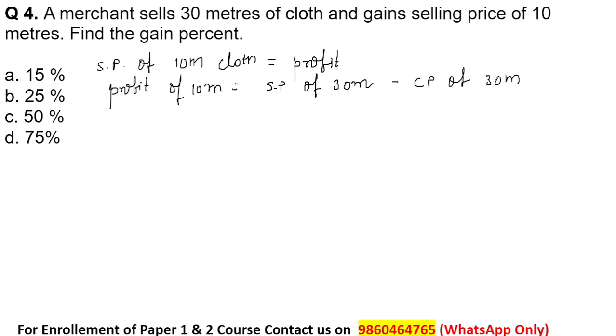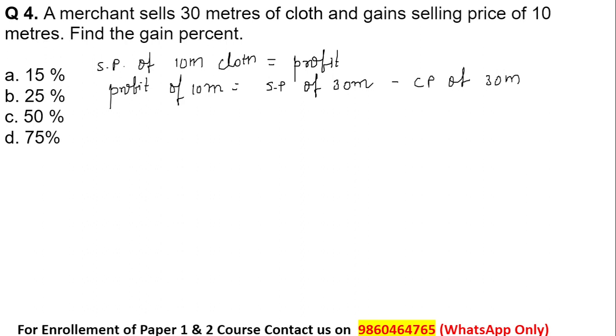For example, if I buy a cloth for 5 rupees, and I try to sell that cloth further at 10 rupees, then clearly we can understand that there is a profit of 5 rupees, right?